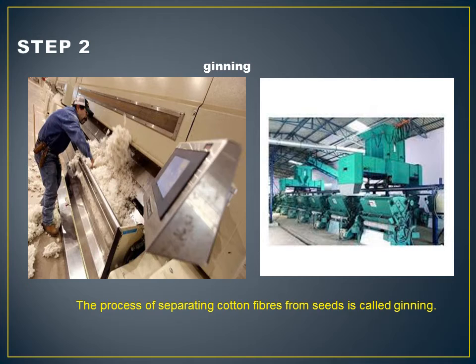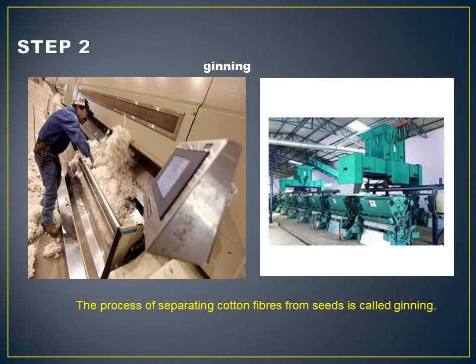Then step two. Once the cotton is harvested, it is sent to the ginning machine for the separation of fibers and seeds. What is ginning? Ginning is the process of separating cotton fibers from seeds. This machine needs strong air and current for this process.